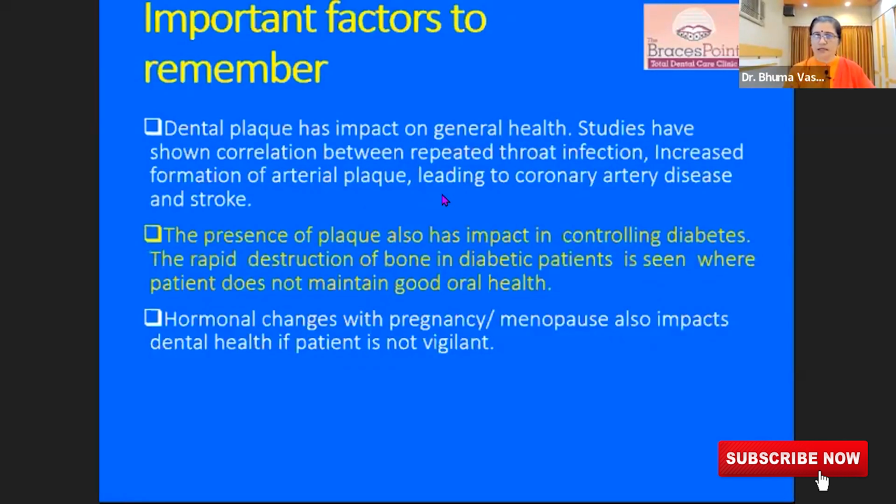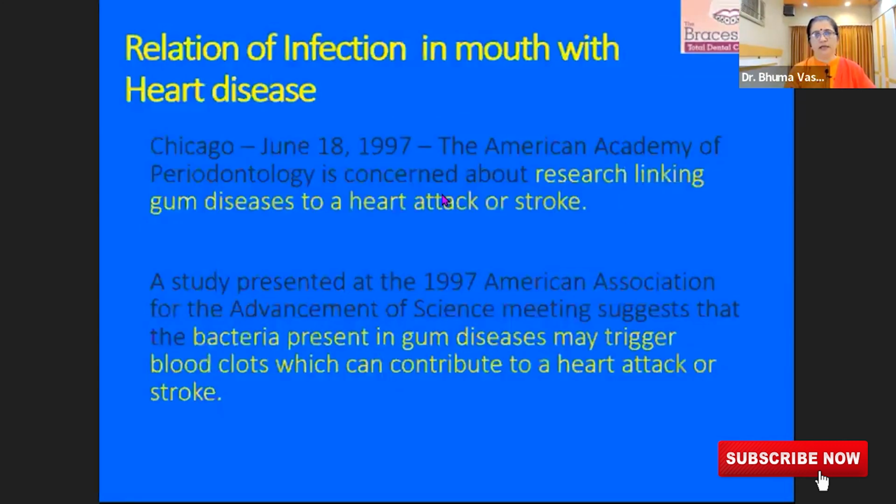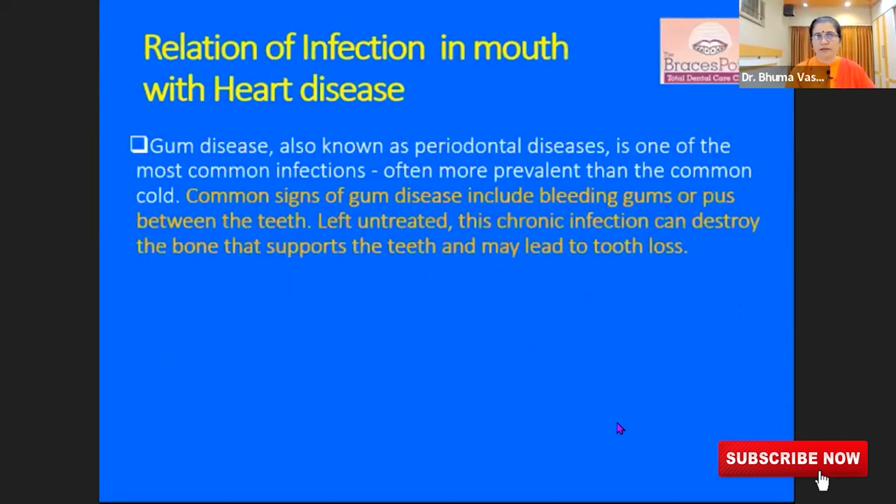Hormonal changes with pregnancy and menopause also impact the dental health of the patient. So one has to be vigilant. And of course, maintaining vitamin D levels in the body is very critical for general health and dental health, right? Some journals have mentioned research linking gum disease to heart attack and stroke. A study presented in 1997 at the American Association for the Advancement of Science meeting suggests that the bacteria present in gum diseases may trigger blood clots, which can contribute to heart attack and stroke. This was mentioned in 1997, it's old research, and more data is being collected on this topic.